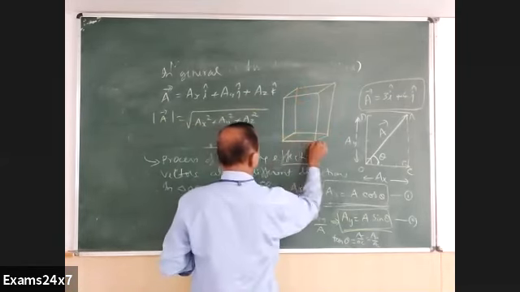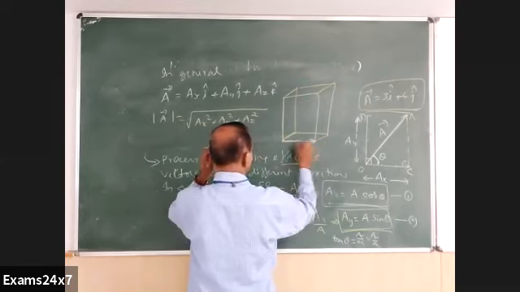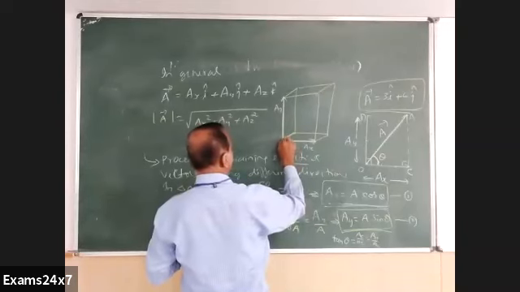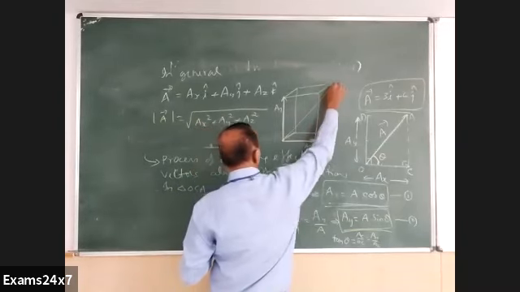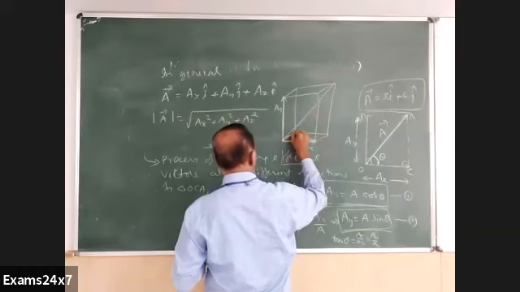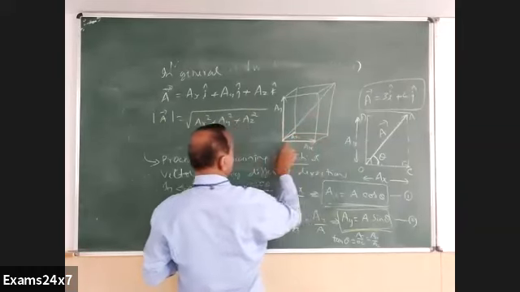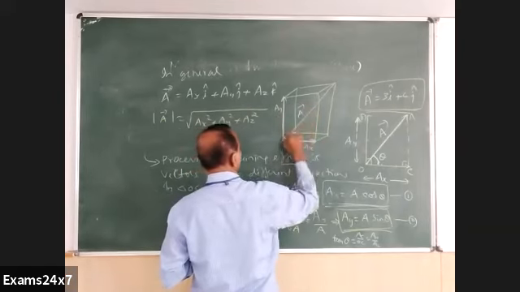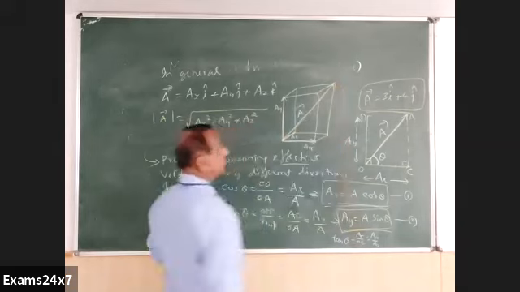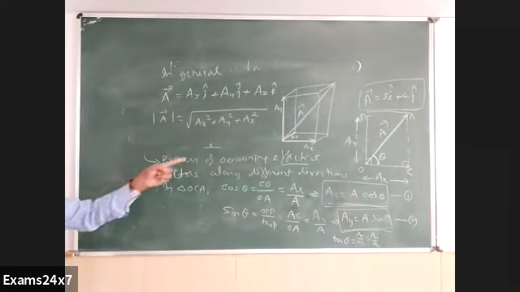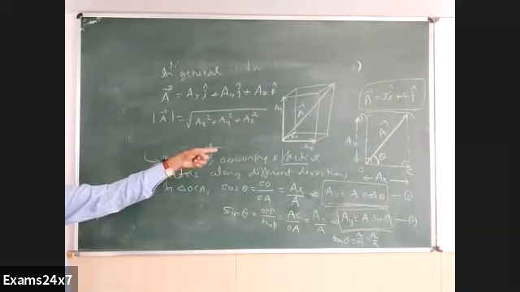You can almost imagine this is Ax, this is Ay, and from this particular corner to the opposite corner I should take this part, which is exactly Az. Ax, Ay, Az, and this is our total vector A. The diagonally opposite corner indicates the full vector, so all components Ax, Ay, Az are indicated here.